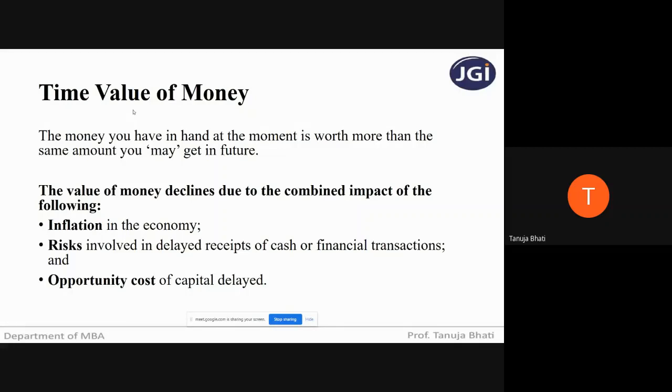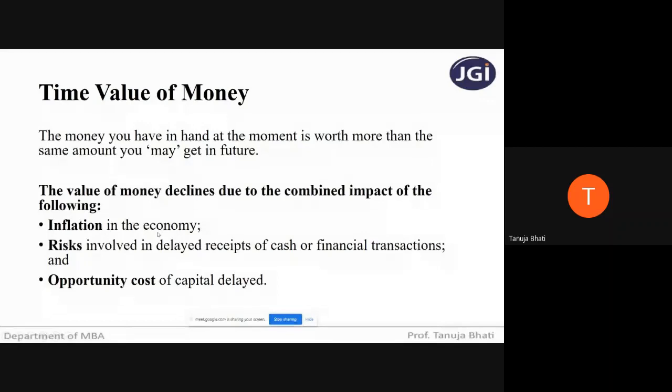Now, money has time value because of certain reasons. Why does the value of money, though the amount is the same, keep on changing? The value of money declines due to the combined impact of the following. First thing is inflation in the economy.